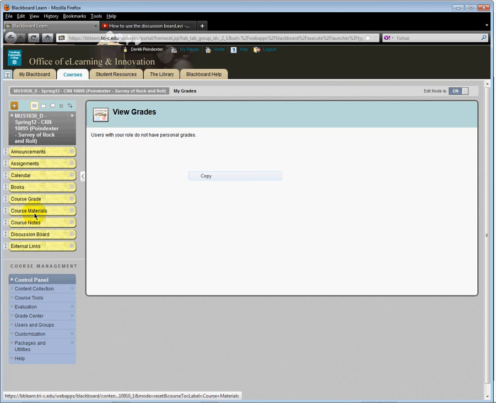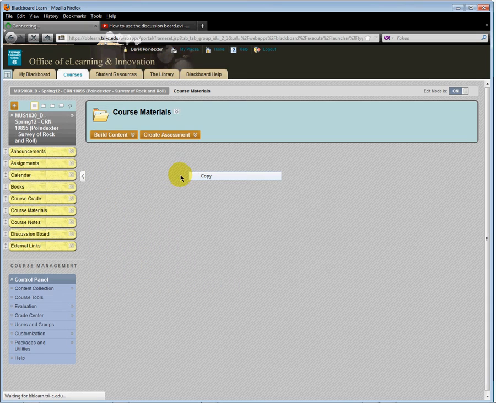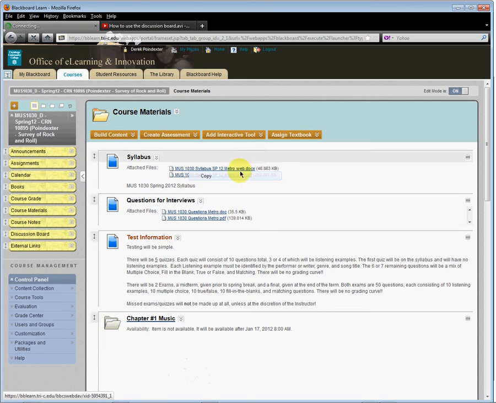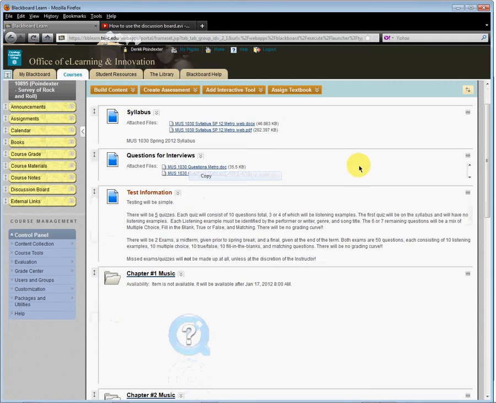Alright, course materials. This is where you'll find the syllabi or syllabus. The syllabus is the contract for what you need to do in order to pass the class, how class is operated, and so forth. In two formats here. There is a Microsoft Word document. There is also a PDF file.